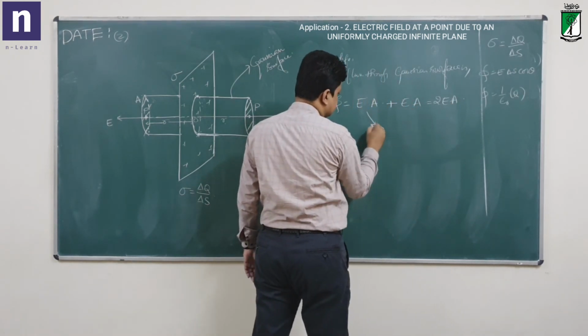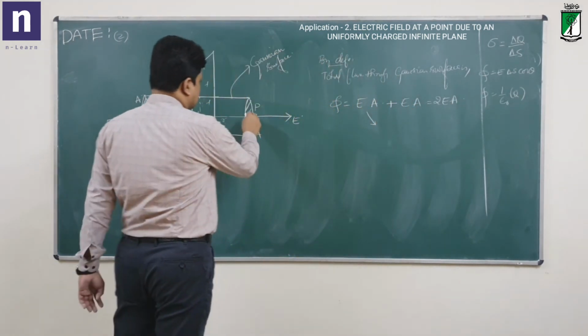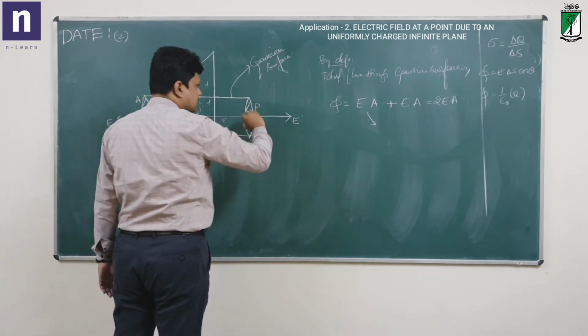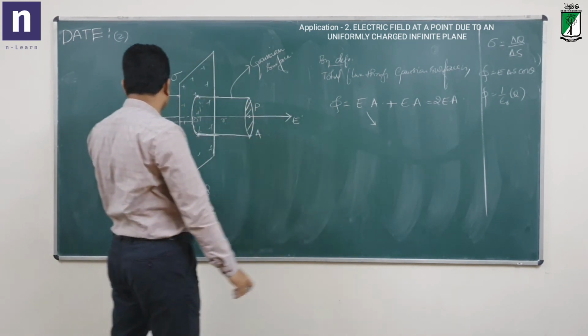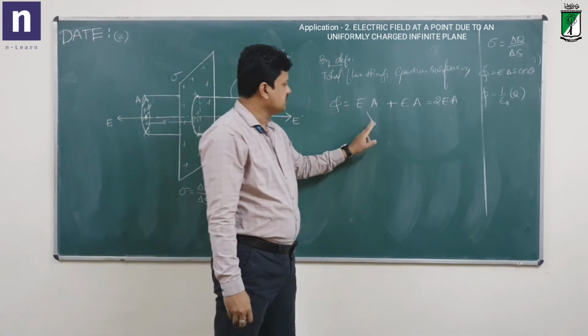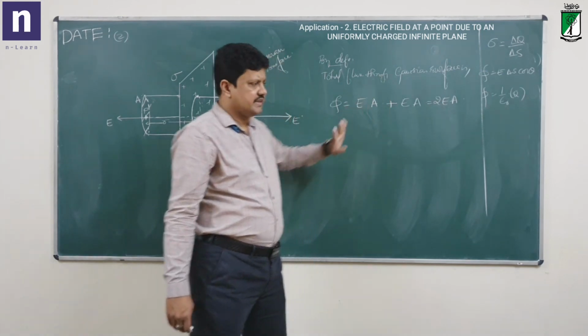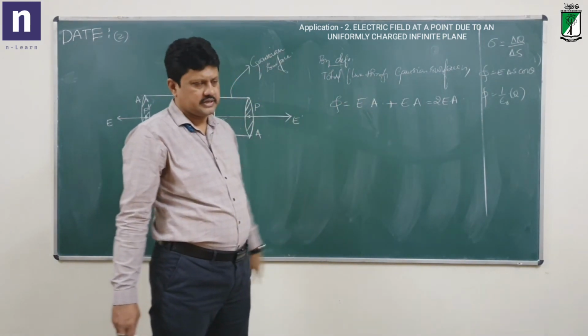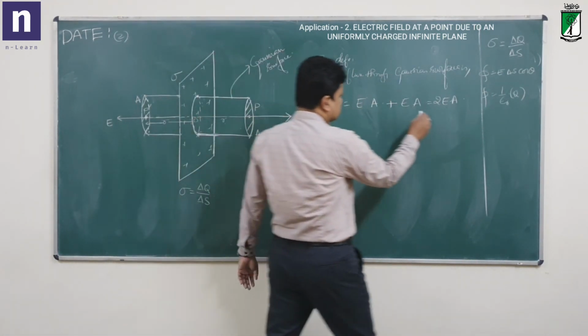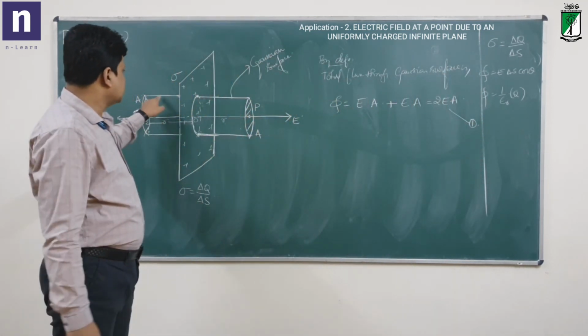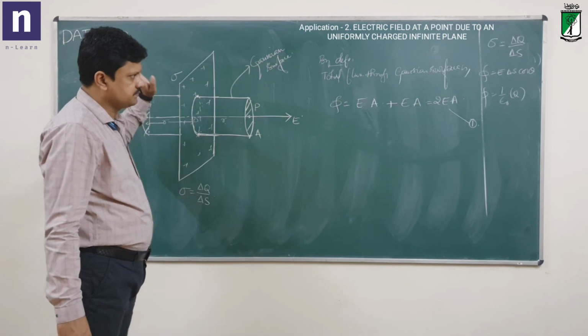Both are the same surfaces here. So this is one circular face, this is another circular face. So the total area is 2A here, so E into 2A, that is 2EA. This is the expression for the flux through the Gaussian surface. Through the curved surface it is 0, of course.